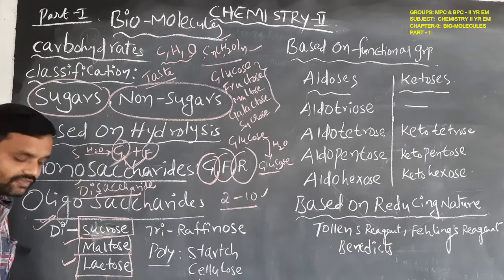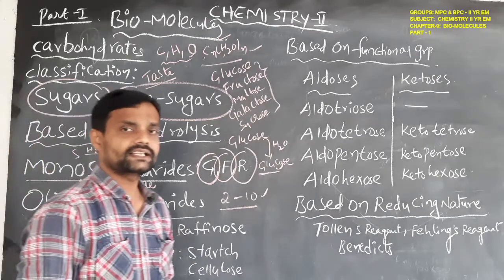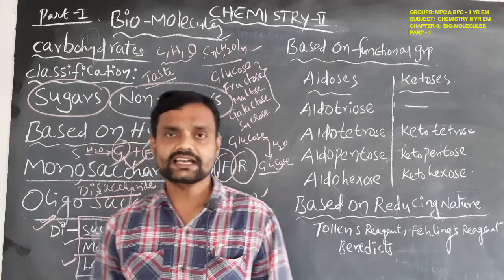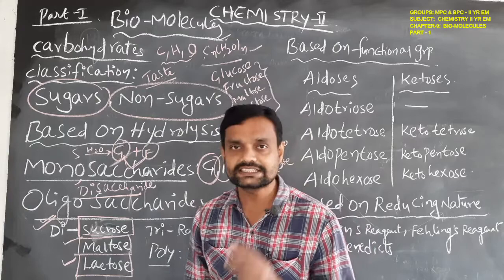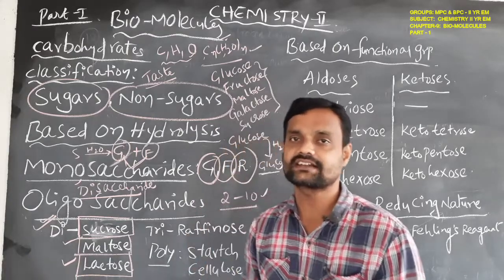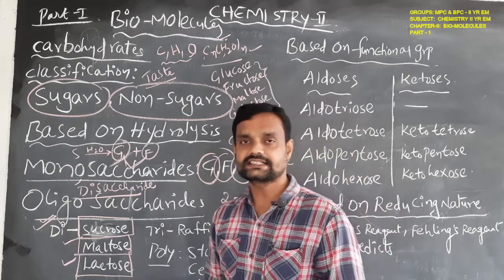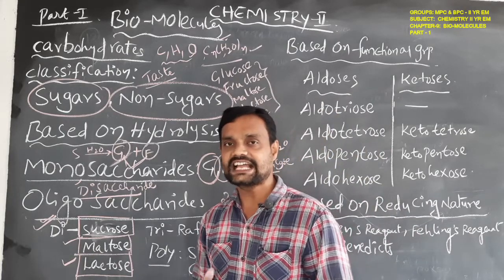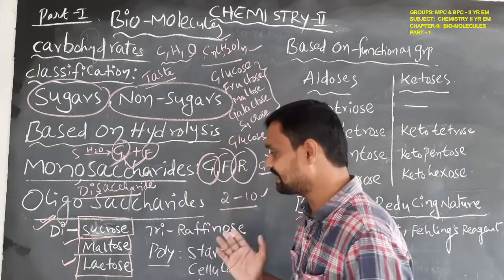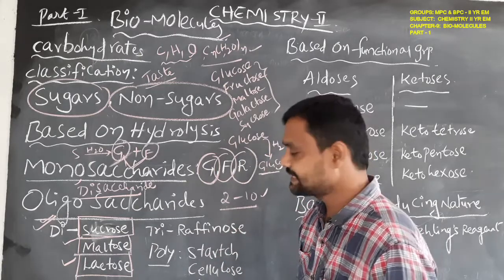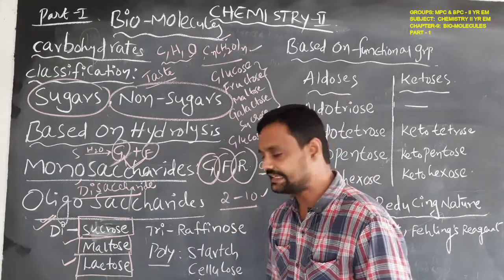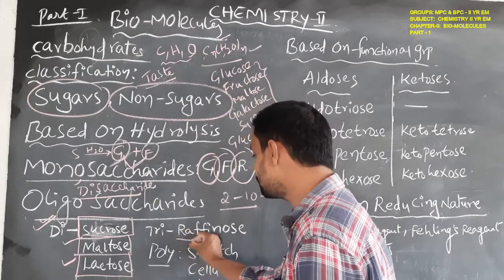And when a saccharide dissolved in water gives 3 other units, that is called a trisaccharide. 2 other units, that is a disaccharide. 3 other units, that is a trisaccharide. An example of a trisaccharide is raffinose.